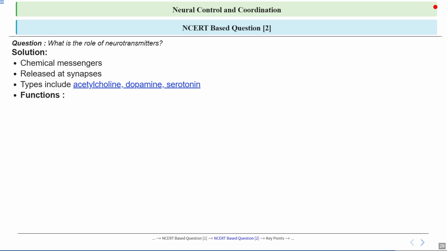Let's talk about functions. It includes signal transmission and mood regulation. It means how the body and brain control and manage our emotions and emotional stress states, which is essential for maintaining mental health. This process involves the nervous system, particularly brain regions like the limbic system, and the release of neurotransmitters such as serotonin, dopamine, and norepinephrine, which influence our feelings and behavior.